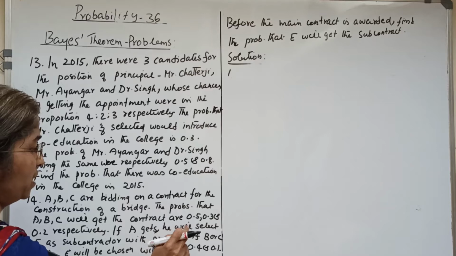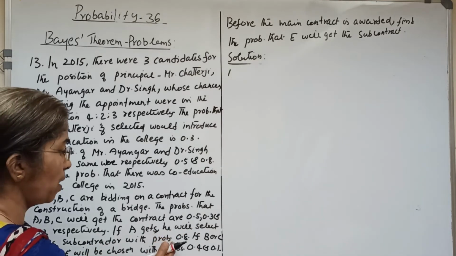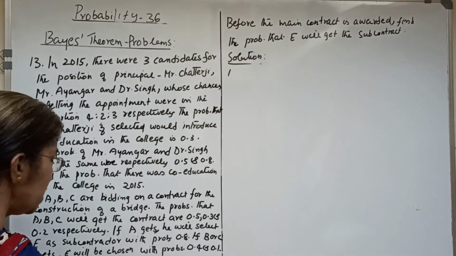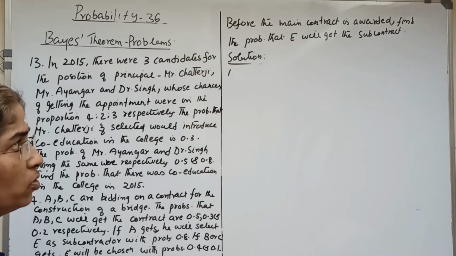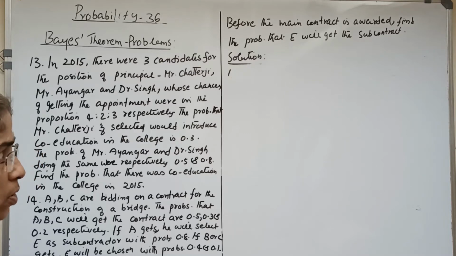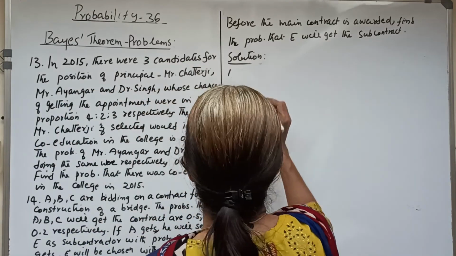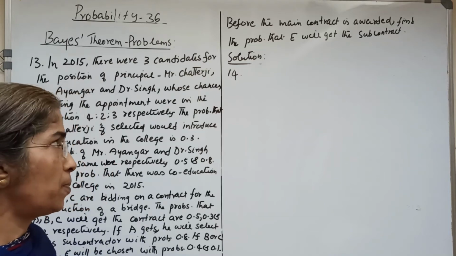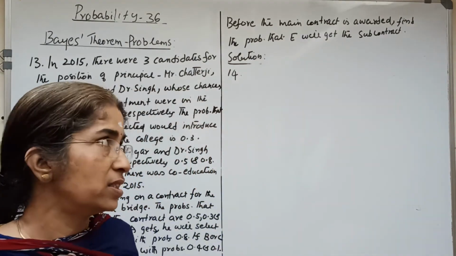If A gets it, he will select E as subcontractor with the probability 0.8. If B or C gets it, E will be chosen with the probabilities 0.4 and 0.1. Before the main contract is awarded, find the probability that E will get the subcontract. Here again, we have to apply the total probability rule.